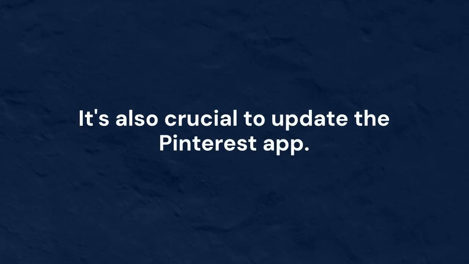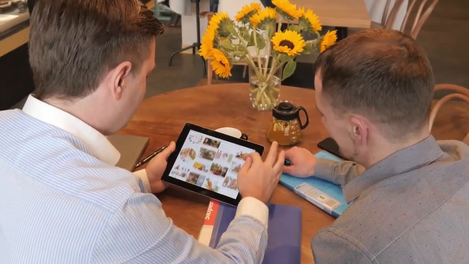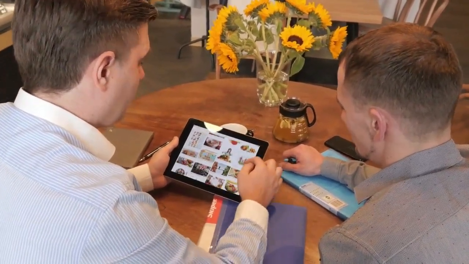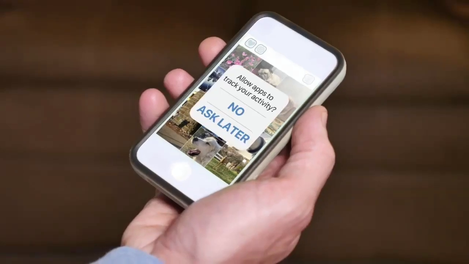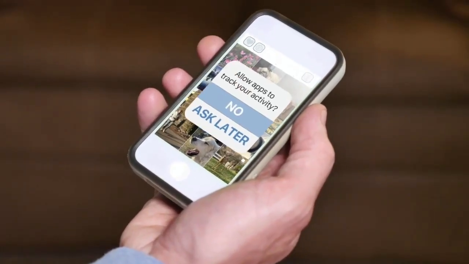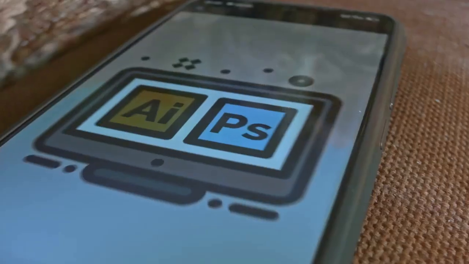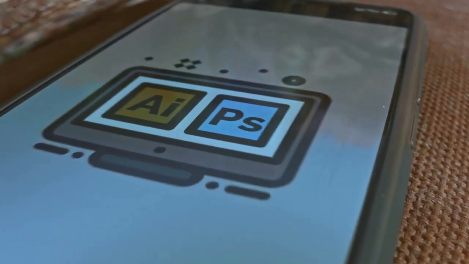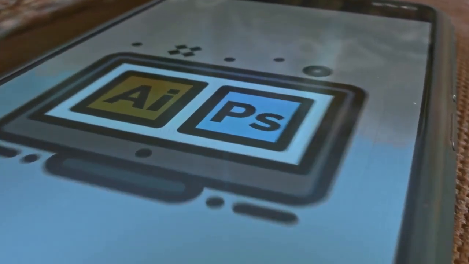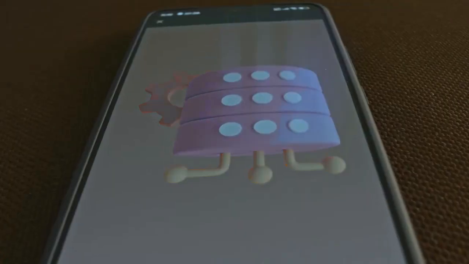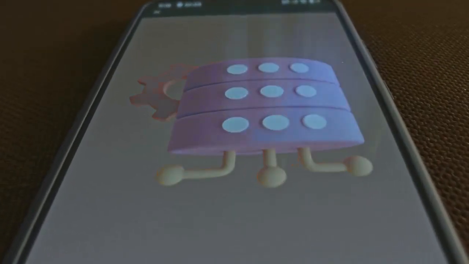It's also crucial to update the Pinterest app. Go to your device's App Store, whether it's the Google Play Store or Apple App Store. Search for Pinterest. See if there's an update button available. App updates frequently include bug fixes and performance improvements, which often solve sound problems. Developers release these fixes regularly.